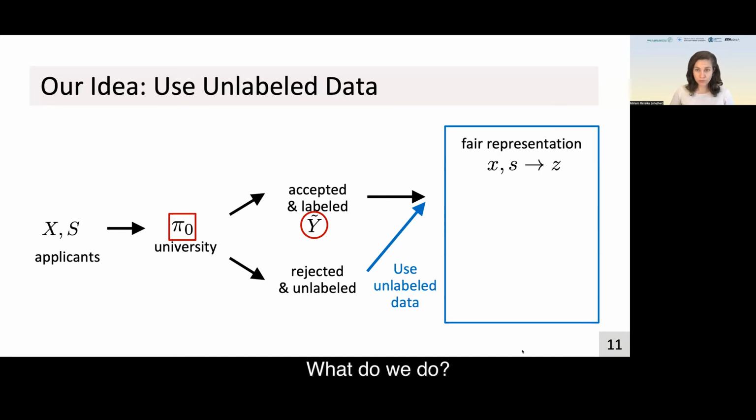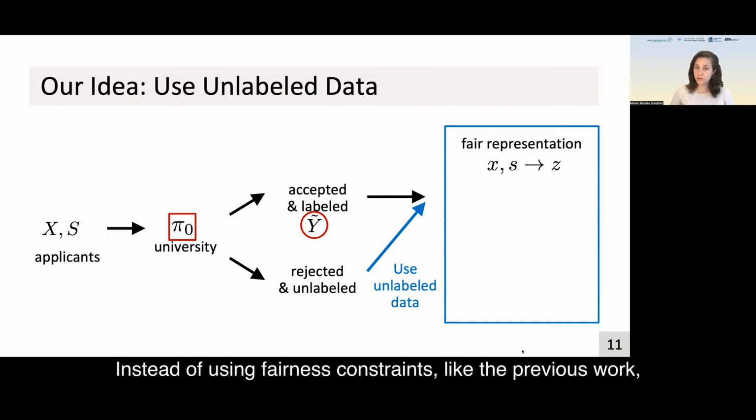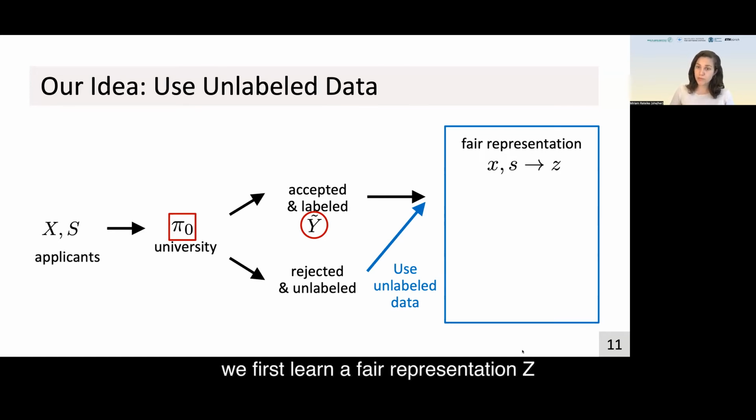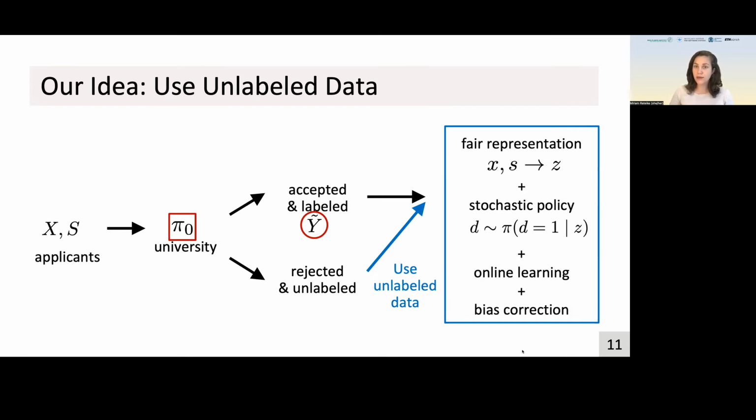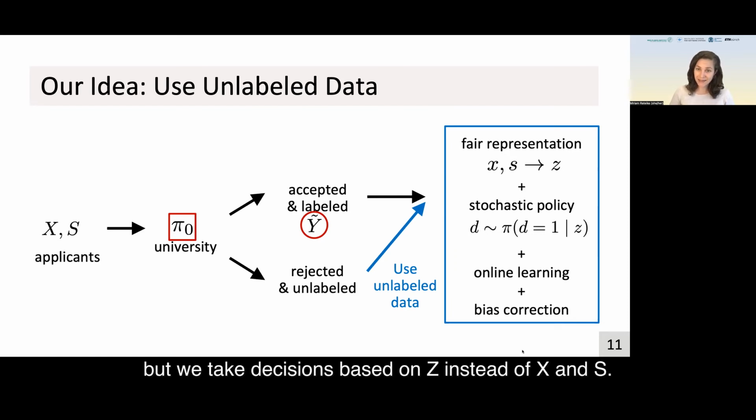Now, what do we do? Instead of using fairness constraints like the previous approach, we first learn a fair representation Z of the observed features X and S. Here, we rely on a conditional variational autoencoder. Then we learn a stochastic policy, like in the previous approach, but here we take decisions based on Z instead of X and S. Then we follow the previous approach in using online learning and bias correction.